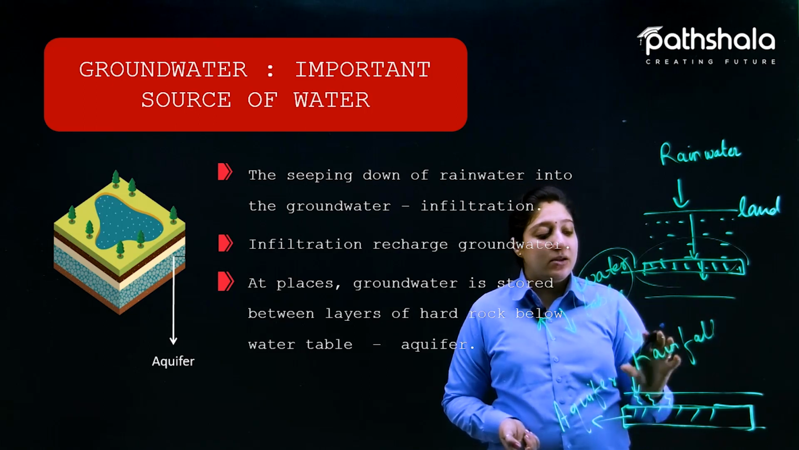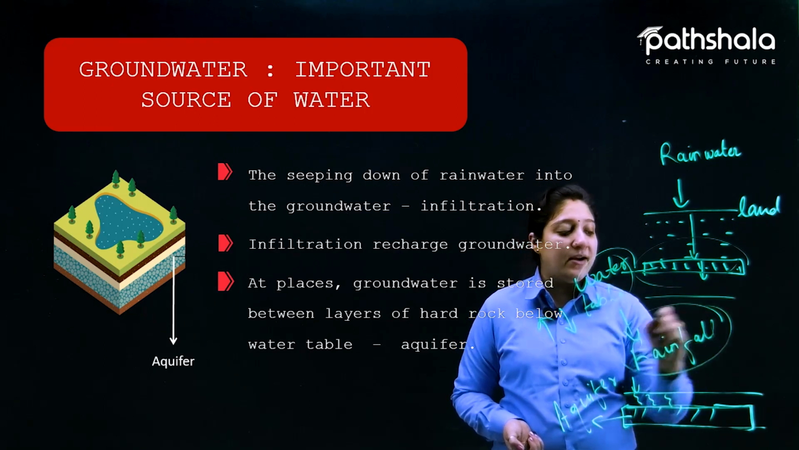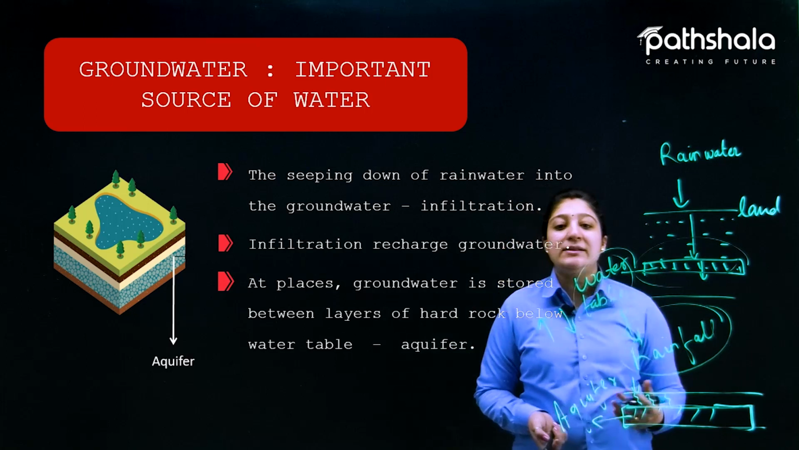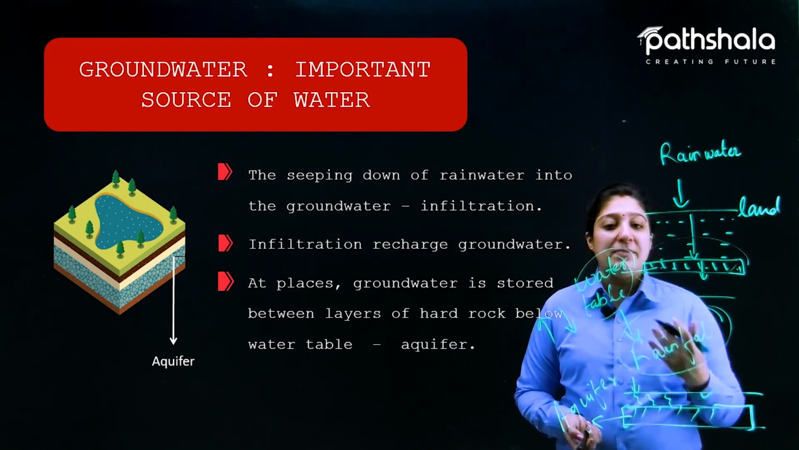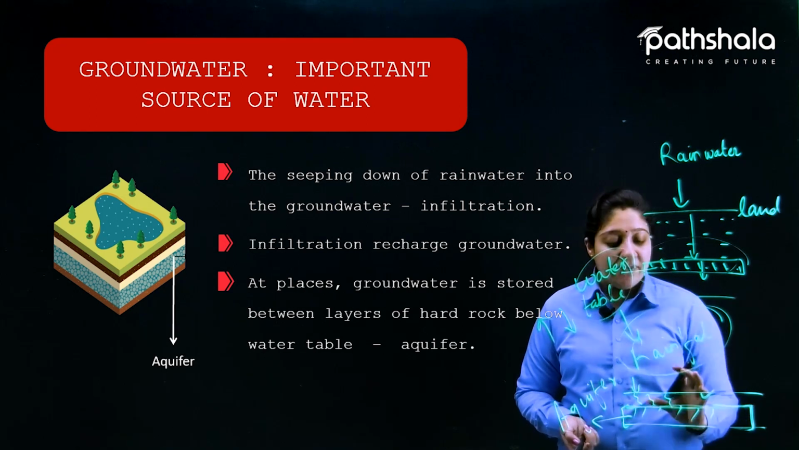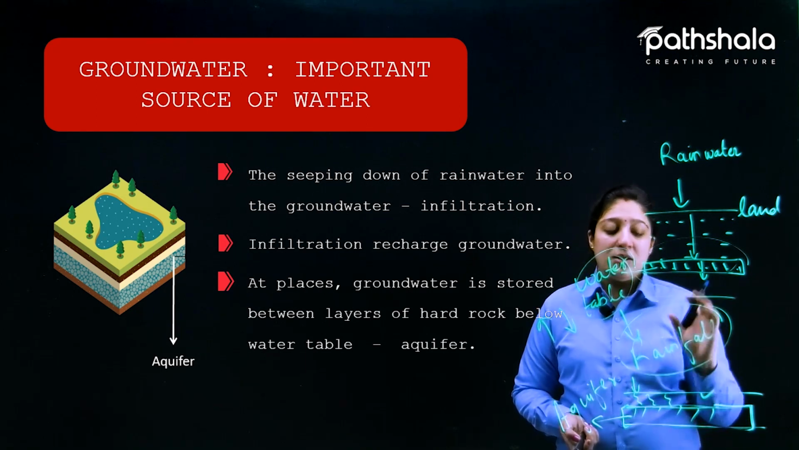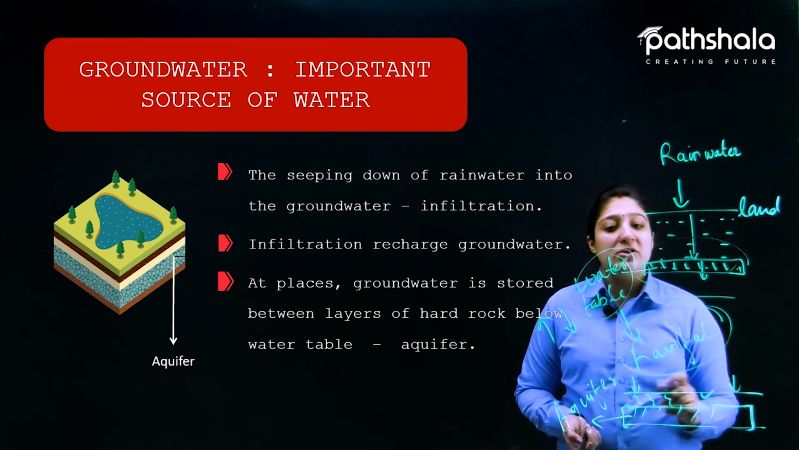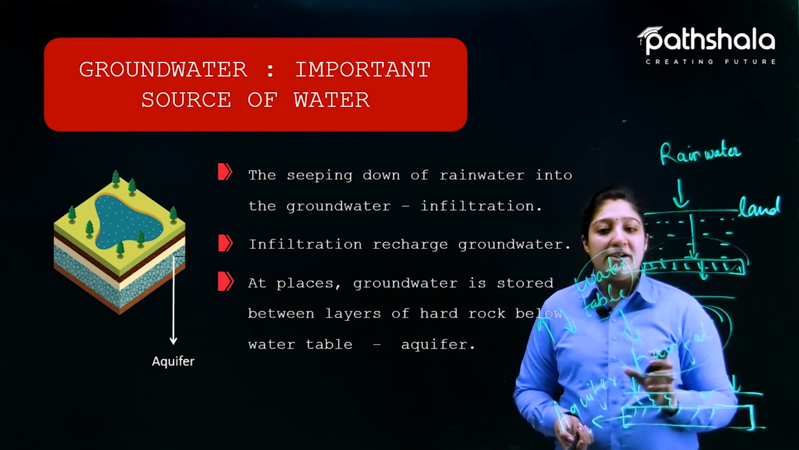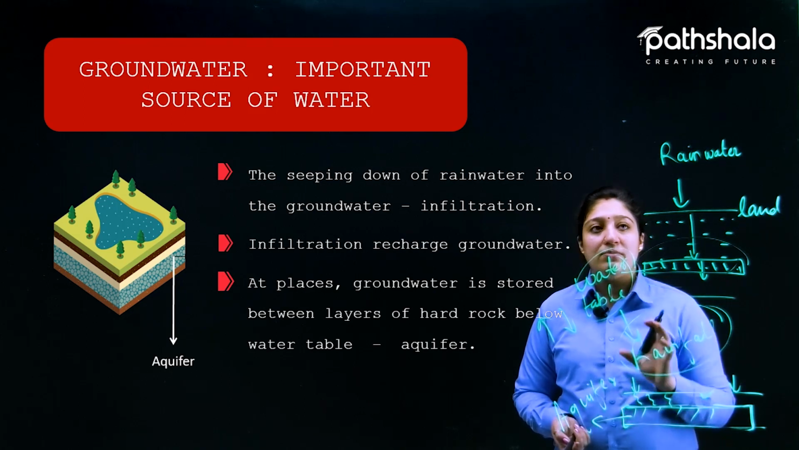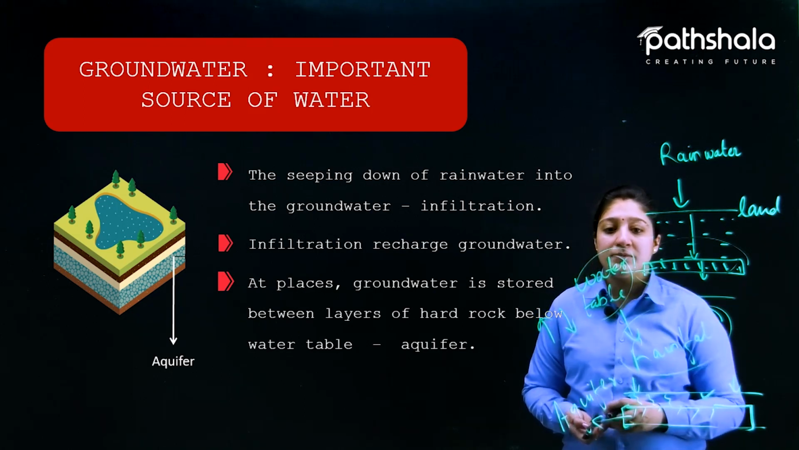Now here the main factor is rainfall. If rainfall is more, there is more water present as groundwater, and if there is less rainfall, the water level decreases, or we can say the level of water depletes because of the less rainfall factor. So that is all about groundwater.